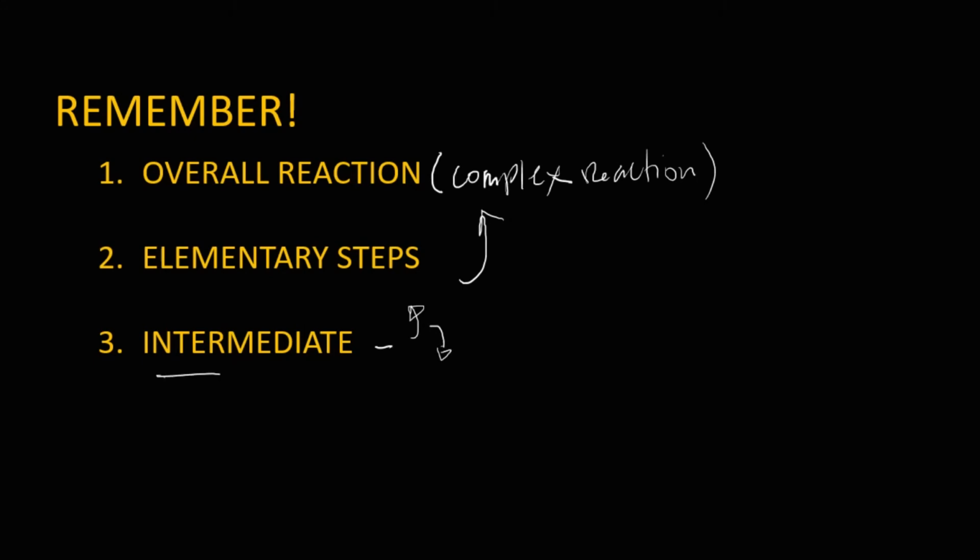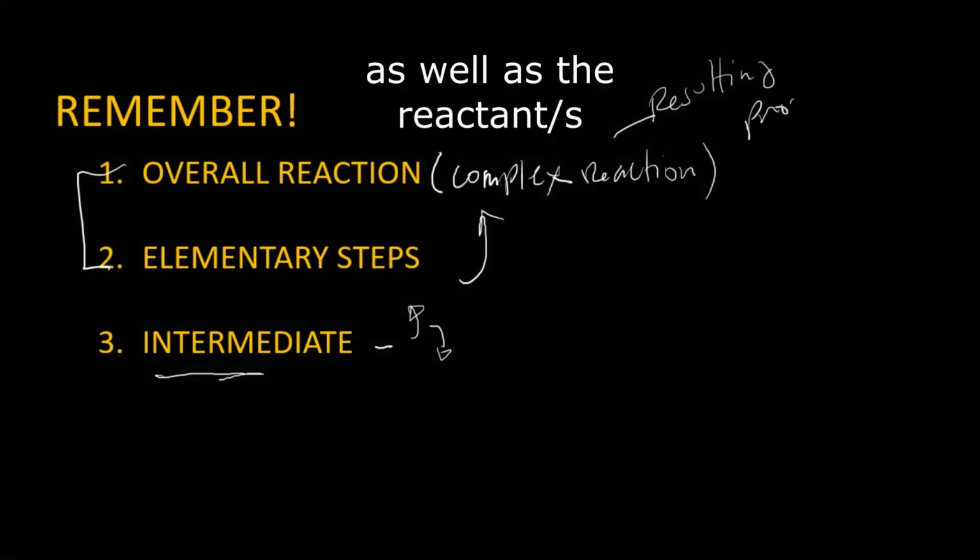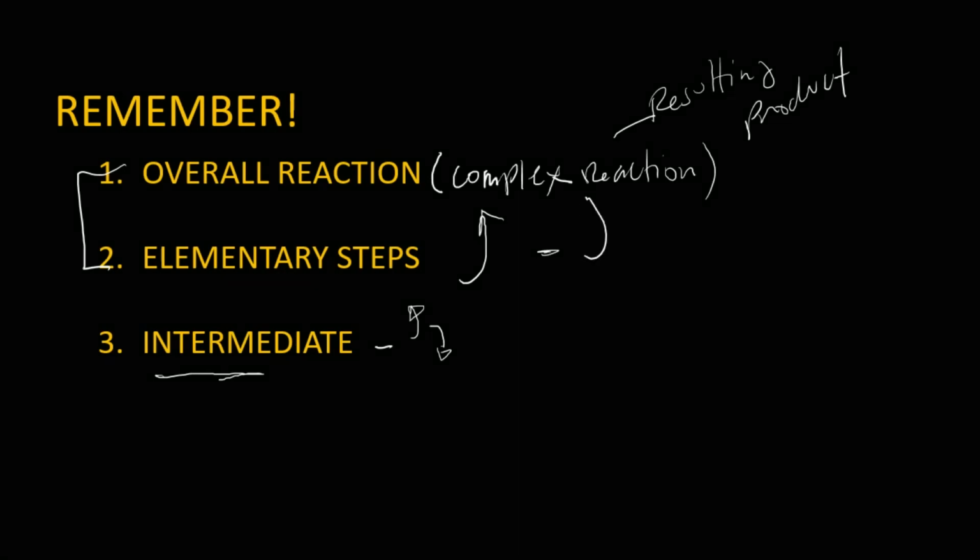In order for you to understand this, I will show an example later, using the one in your textbook. But first, let me use an analogy for these two: overall reaction and elementary steps. Overall reaction, also known as the complex reaction, is the resulting product, while the elementary steps are the series of events that lead to the formation of the complex reaction.